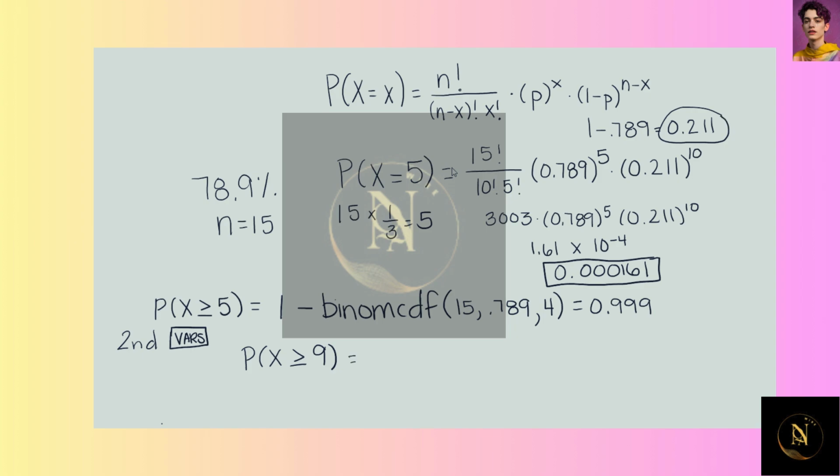And remember, we can add up all the values from 9 to 15. Or we can use the binom CDF cumulative distribution function in your calculator. And we will do 15, 0.211, and 8. And we'll subtract that value from 1. And we get 0.001, which is less than 1%.